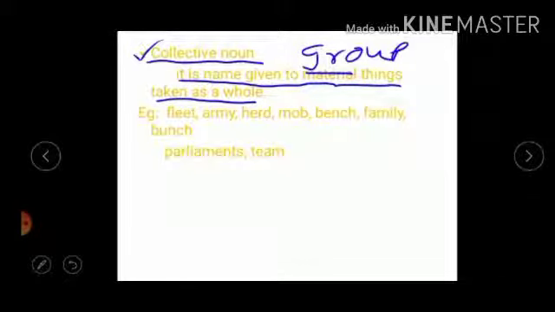For example, fleet, army, herd, mob, bench, family, bunch, parliament, team, and committee, and so on. Okay, these words all show collective nouns. Why? Because this shows a group of things. So that's why it is a collective noun.